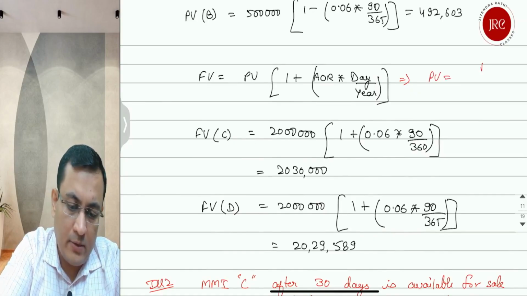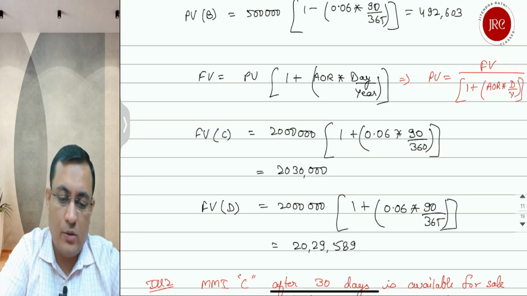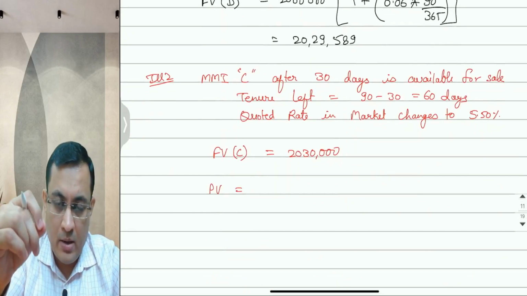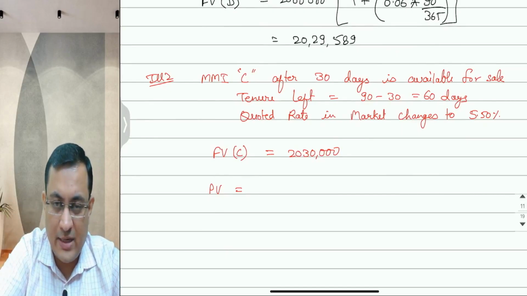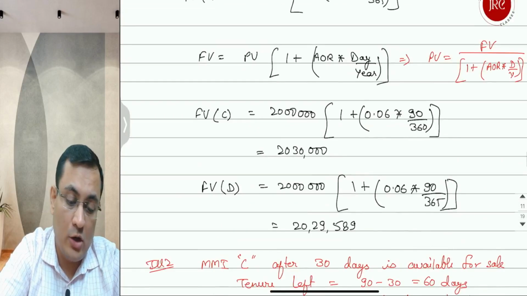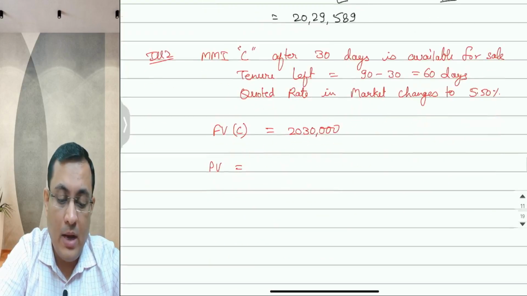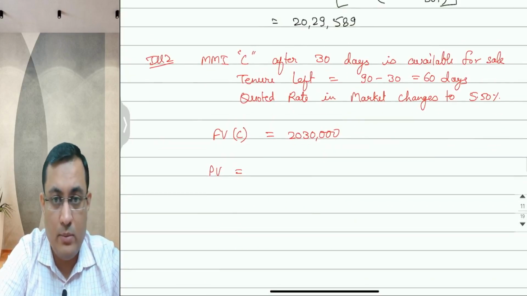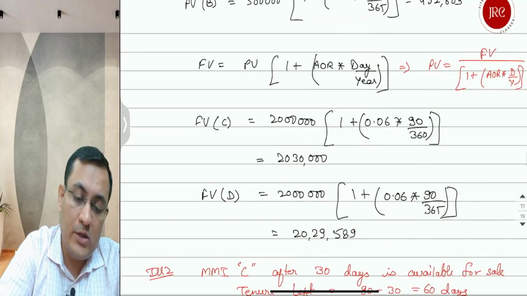Present value will be equal to future value upon 1 plus the new add-on rate, the add-on rate on the date of valuation, multiplied by D upon Y. This is going to give us the present value, the equilibrium value or the fundamental value of this certificate of deposit, which is going to mature into 20,30,000 on an investment of 20 lakh after 90 days. So after 30 days, what will be the price of this CD? We can calculate from this formula.